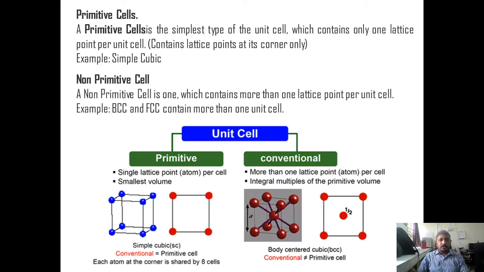There are two types of unit cell: primitive unit cell and non-primitive unit cell, also called a conventional unit cell. If the number of atoms per unit cell is 1, then it is called a simple or primitive unit cell. If the number of atoms per unit cell is greater than 1, then that unit cell is called a non-primitive unit cell. Examples are body-centered cubic structure, body-centered unit cell, face-centered unit cell, edge-centered unit cell, base-centered unit cell, and so on.